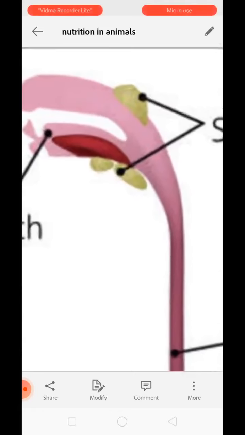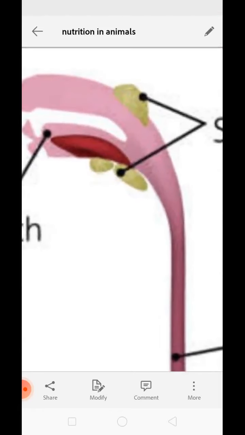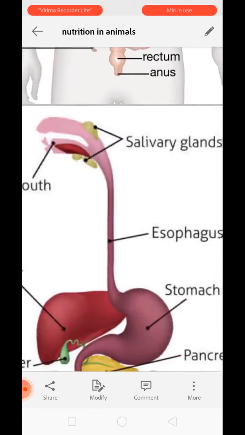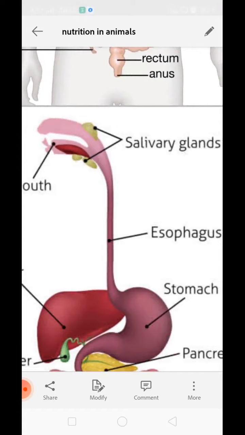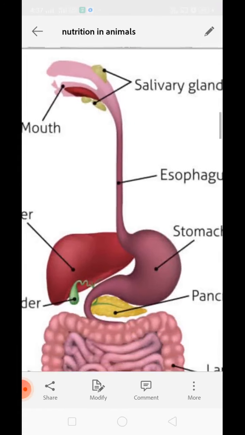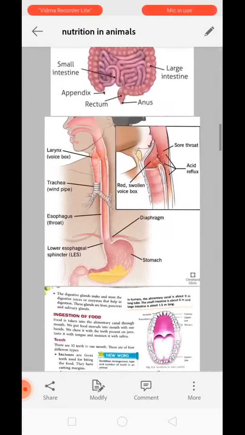And over here we are having three pairs of salivary glands which secrete saliva into the mouth. Hence, due to the presence of these salivary glands within the mouth, digestion starts from the mouth. Okay, so first understand the different steps of digestion.